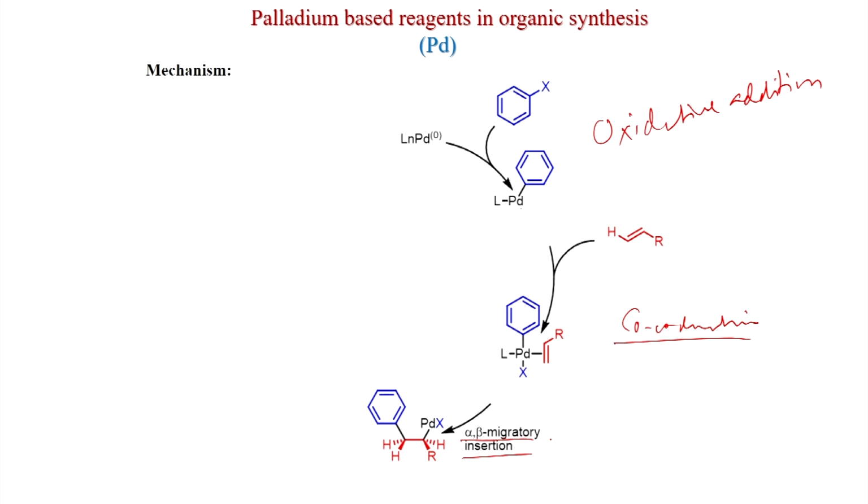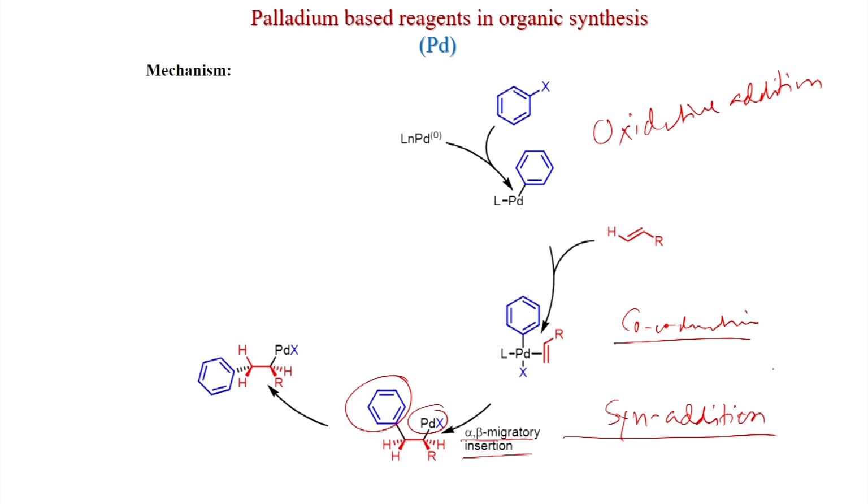Now, this aryl will add to the double bond. We will see the regioselectivity issue later, but first what we want to see is that this aryl and palladium X are coming from the same side. So, this is syn addition. This is very important, syn addition is happening.